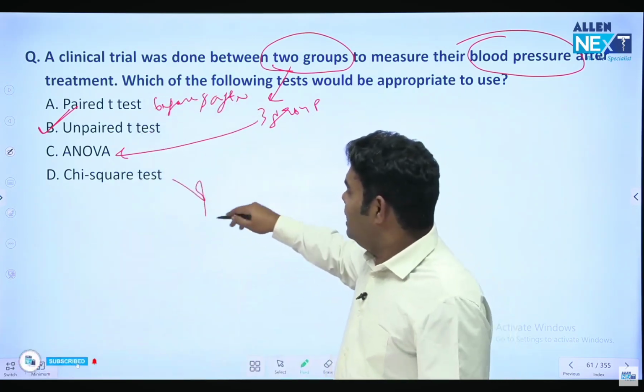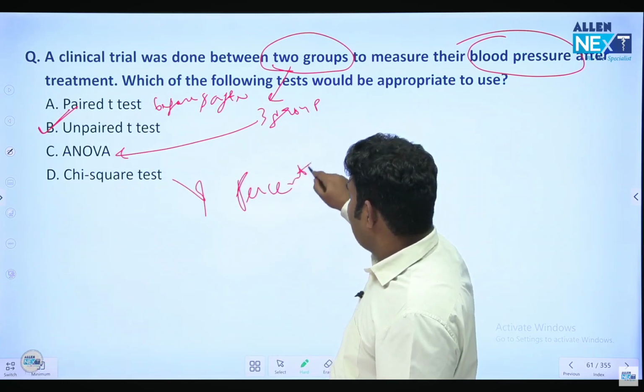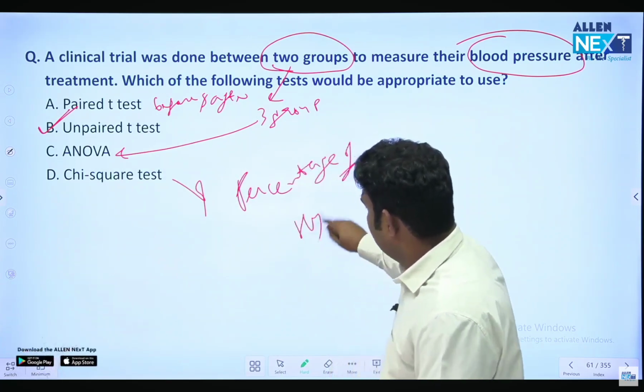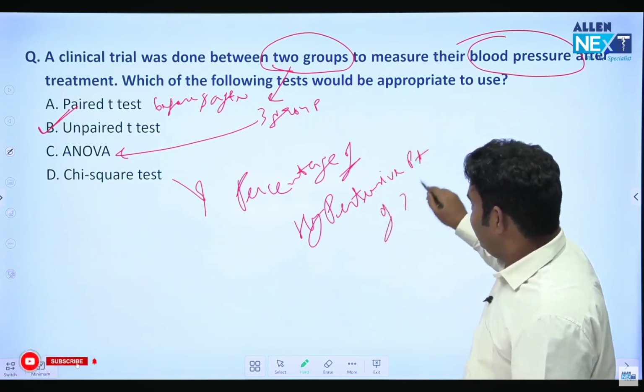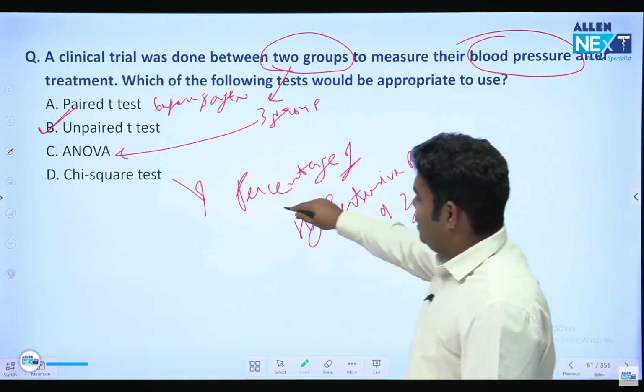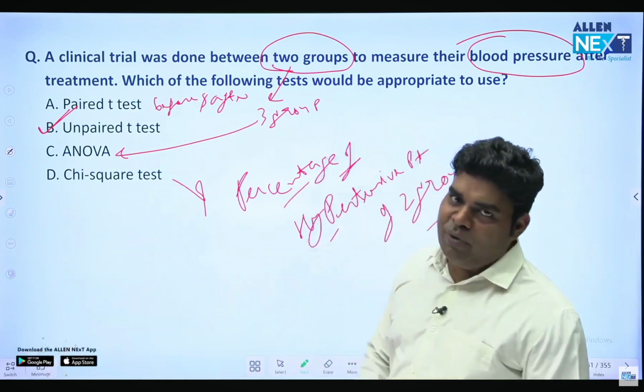And if I say I am measuring the percentage of hypertensive patients of two groups, percentage and hypertension both represent qualitative data, answer will be chi-square test. Okay.